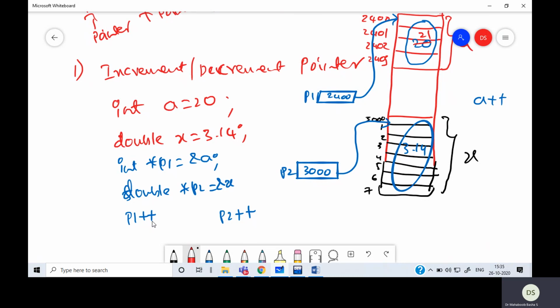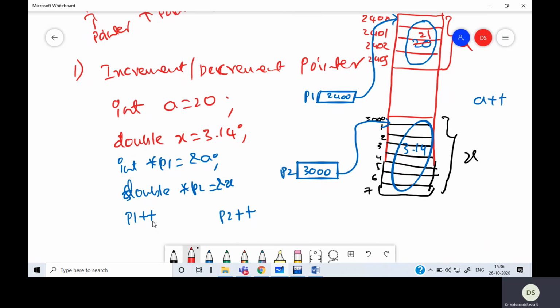But when it is pointer arithmetic, when you are incrementing a pointer, the purpose of the pointer is to point to a full variable, the whole variable. It will never point to part of the variable. Suppose P1 is 2400, and if I increment it by 1 it becomes 2401. Now it is pointing to part of the variable, not to the beginning of the full variable. So incrementing a pointer means you want to point to the next variable of the same type.